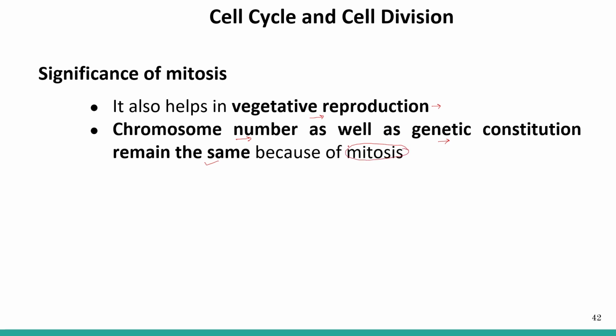Chromosome number remains the same. That's why we call it equational division. So this was all about mitosis. We'll be studying meiosis in the next stages.